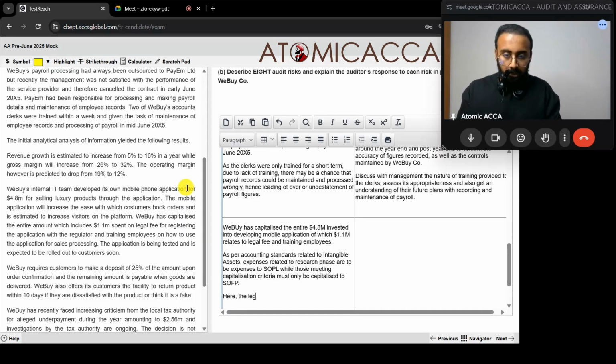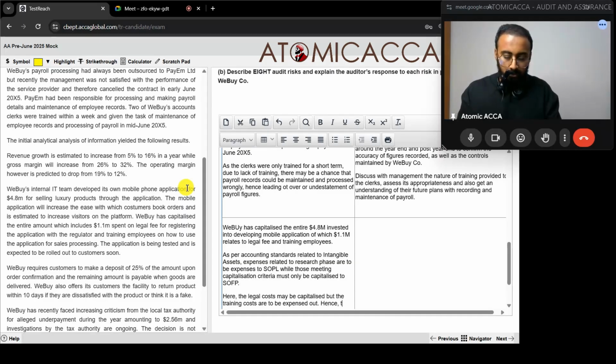Here, the legal costs may be capitalized, but the training costs are to be expensed out.